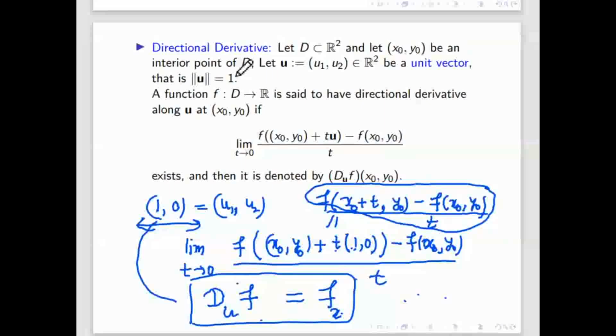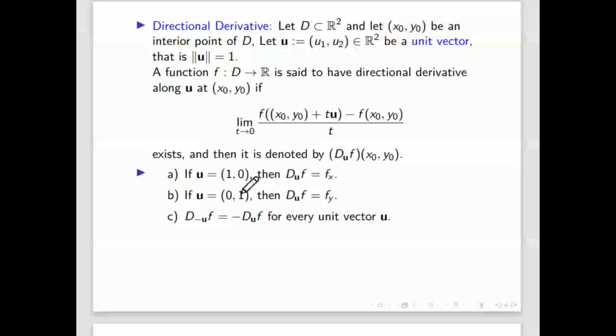So can we say that if the directional derivative exists, the partial derivative will automatically exist? Yes, because the directional derivative is more general. It is along all types of direction, not only the x-axis and y-axis. If you take direction (1, 0), you will get the partial derivative with respect to x. If you put (0, 1), it becomes the y direction. So the directional derivative is the generalization of the partial derivative. The partial derivative is just a particular case of the directional derivative, in only two directions. Now, does anyone have any doubt about what the directional derivative is?